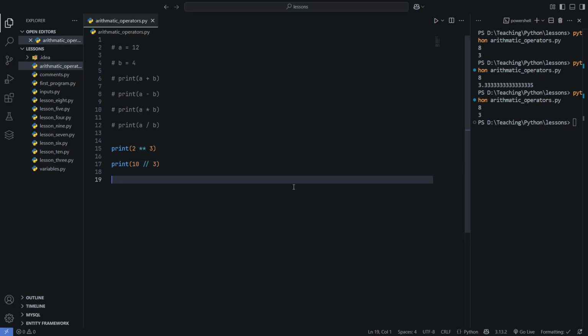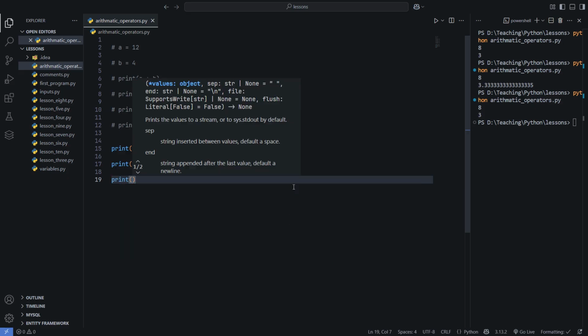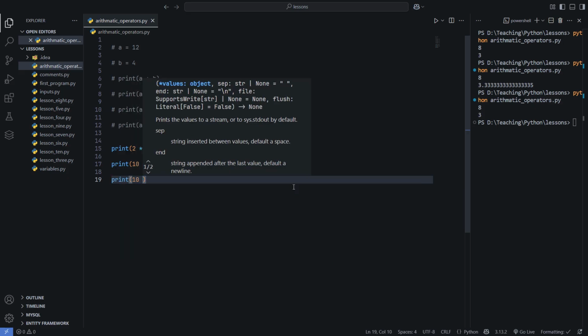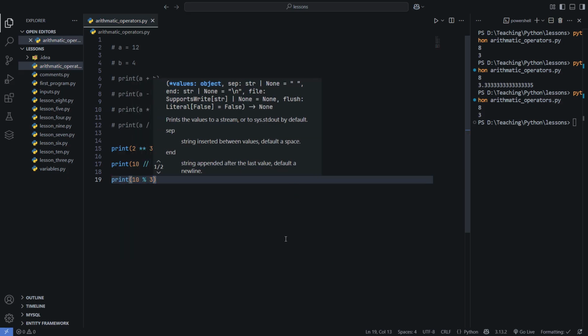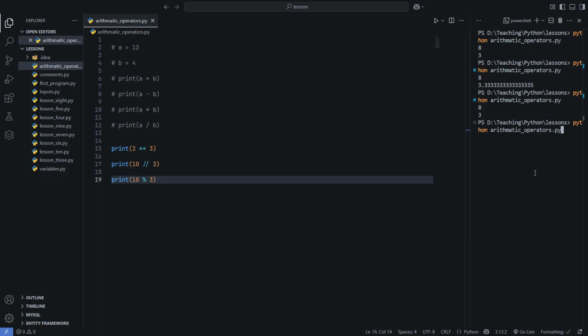And the last one here is the modulus operator, right? It gives us the remainder here. So 3 into 3 is equal to 9, then 1 is remaining, so we get 1 as the remainder, right? If we have something like 14 modulus 3, then we'll get 2 as the remainder, because 12 is divisible by 3 and the remaining 2 is the remainder.